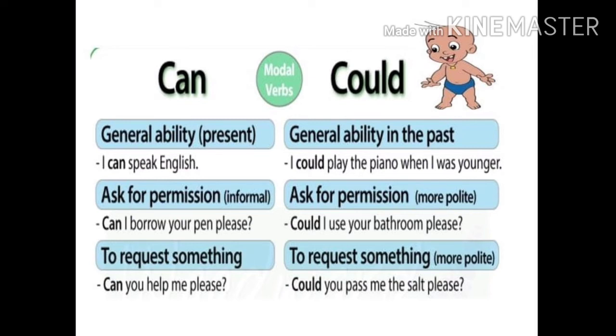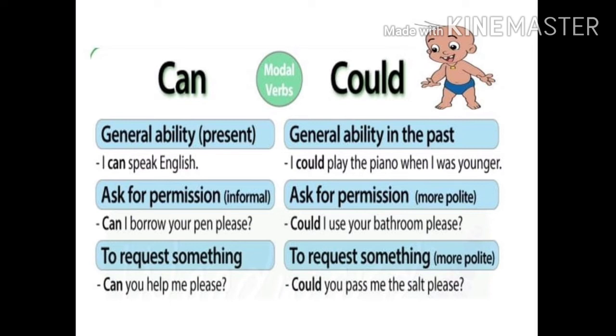Imagine you are in a new place or in someone else's house. You should be very polite, right? In that situation, you can use the modal auxiliary could to ask permission. Likewise, both the modal auxiliaries can and could can be used to request something. But can is less polite. Could is more polite. Look at the examples given here.